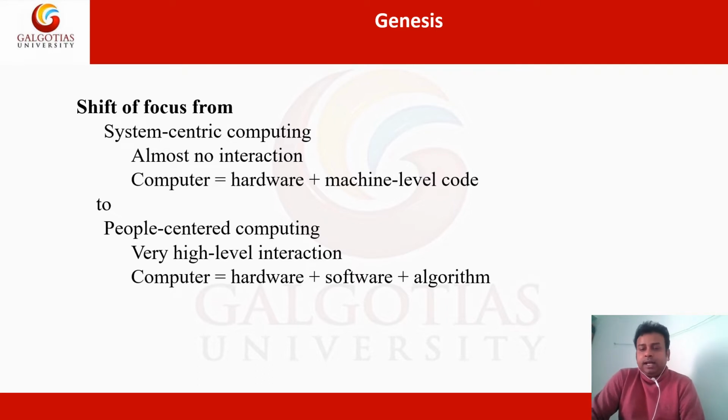So in system-centric computing, we focus on the system, how to design the systems. In people-centric computing, we focus on how the computer will be used by people. We have to design it in such a way that it will be user-friendly.